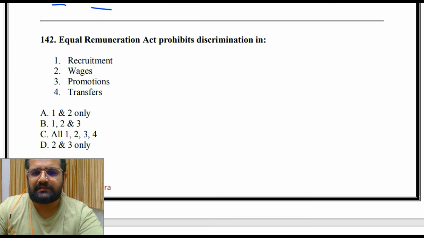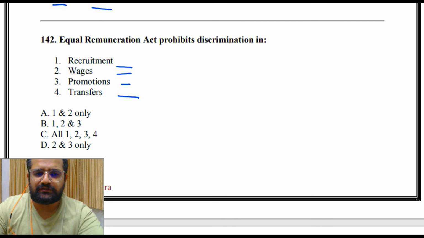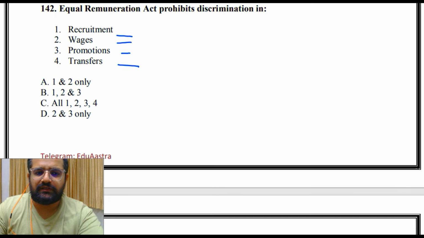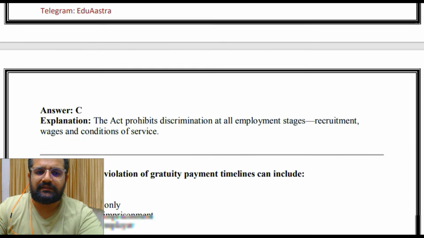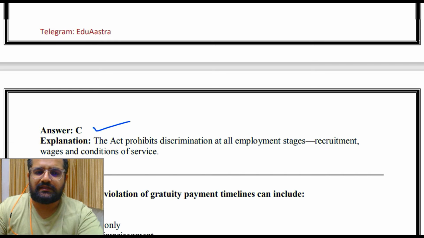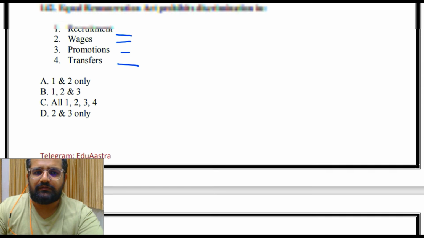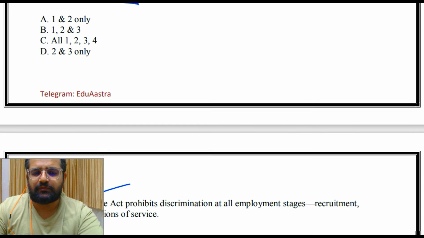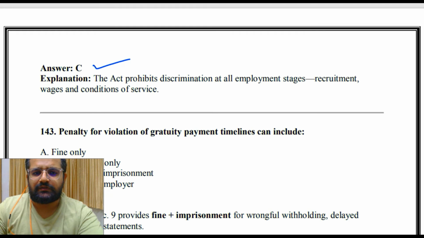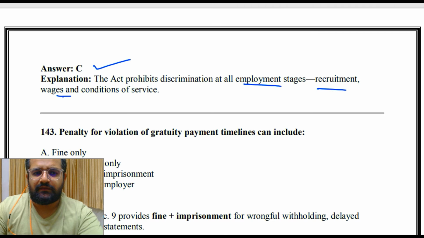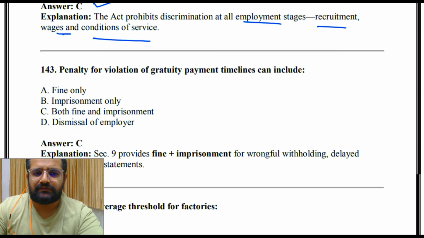Equal Remuneration Act prohibits discrimination in recruitment, wages, promotion, transfer. So 1, 2, 1, 2, 3, 1, 2, 3, 4 or 2 and 3. So the answer is C, that is all 1, 2, 3 and 4. Recruitment, wages, promotion, transfers. So the Act prohibits discrimination at all employment stages, recruitment, wages and conditions of service.